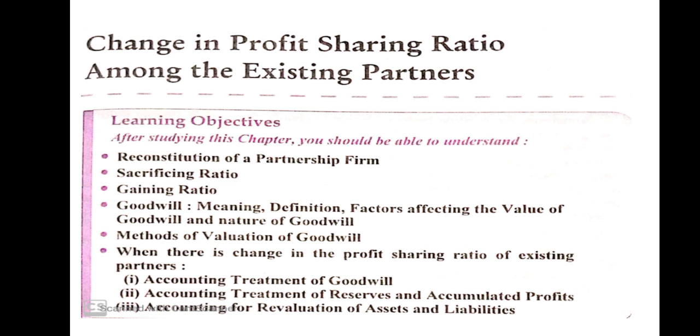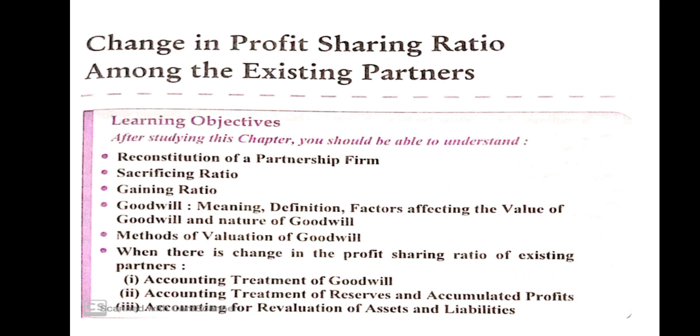First we'll talk about capitalization average profit method. Goodwill is equal to capitalized value of average profit minus net assets. You can also say capitalized value of average profit minus net capital employed. Clear, I think. Next, capitalized super profit method: goodwill is equal to super profit into 100 divided by normal rate of return. I think that is clear.